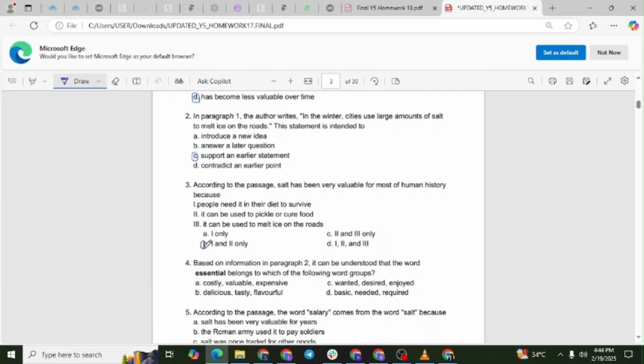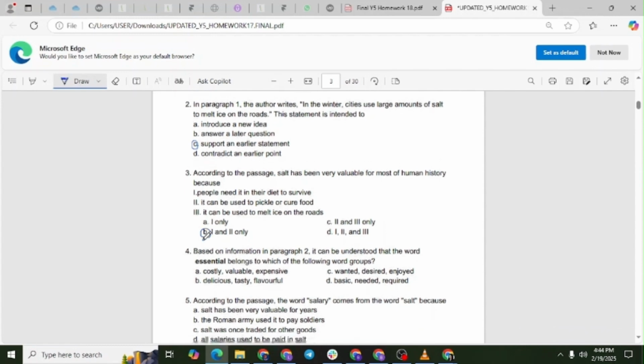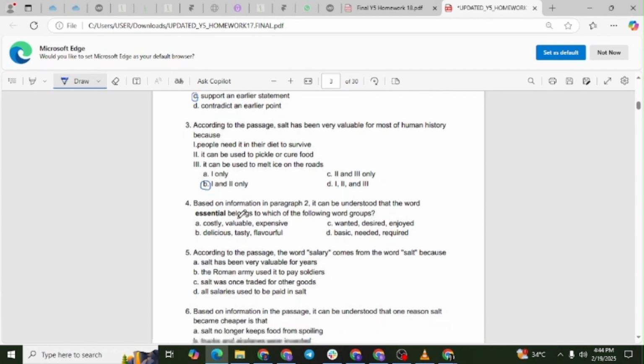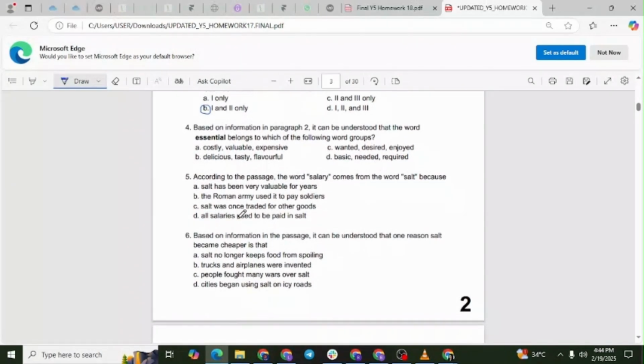Explanation. Salt has been valuable because people need a small amount of it to survive, and it can be used to preserve food by pickling or curing. Melting ice on roads is not presented as a historical reason for salt's high value. Question number 4. Based on information in paragraph 2, it can be understood that the word essential belongs to which of the following word groups? Option A, costly, valuable, expensive.